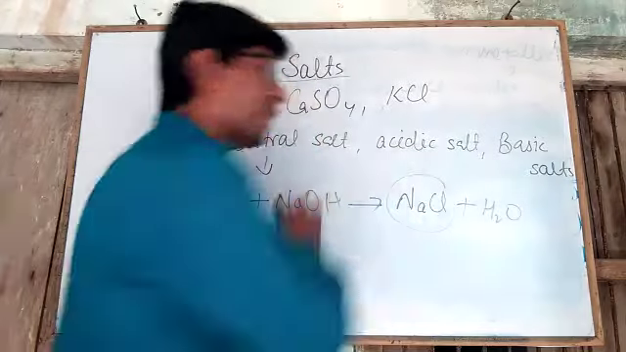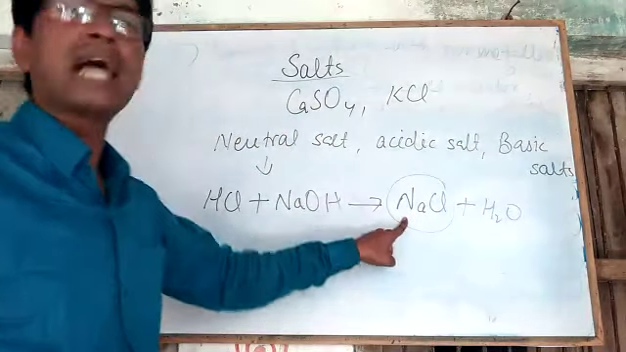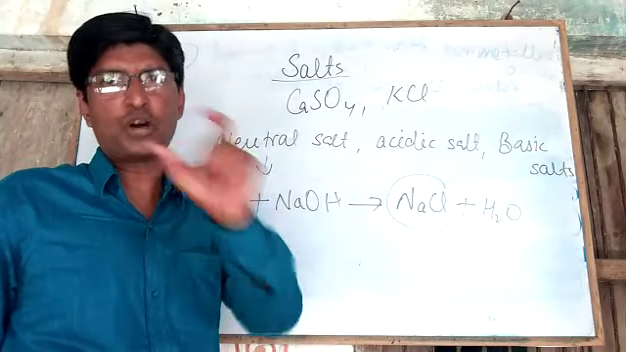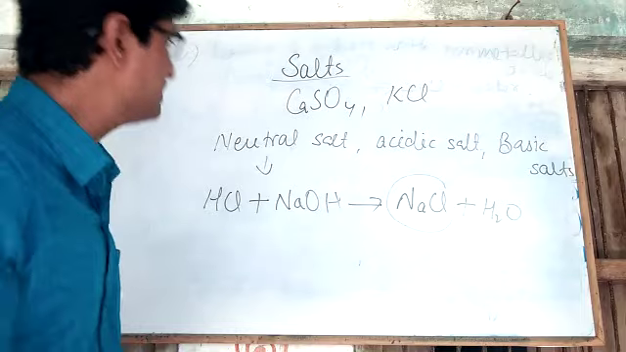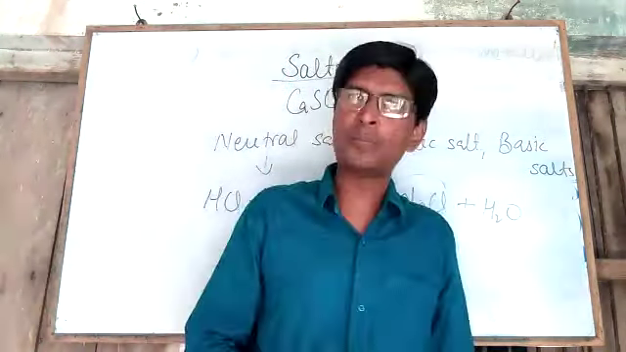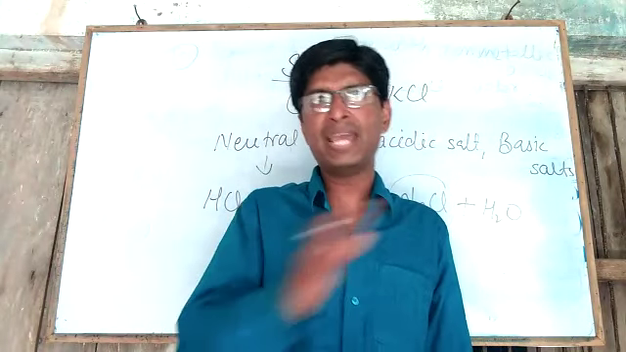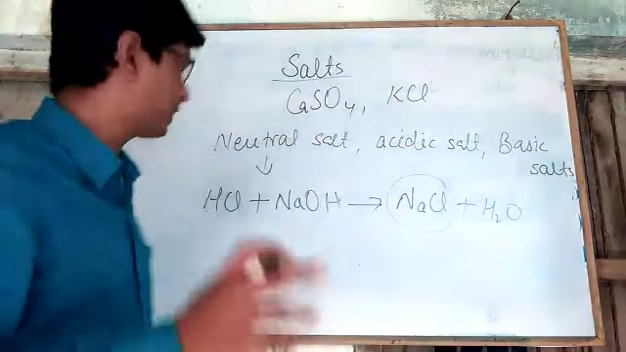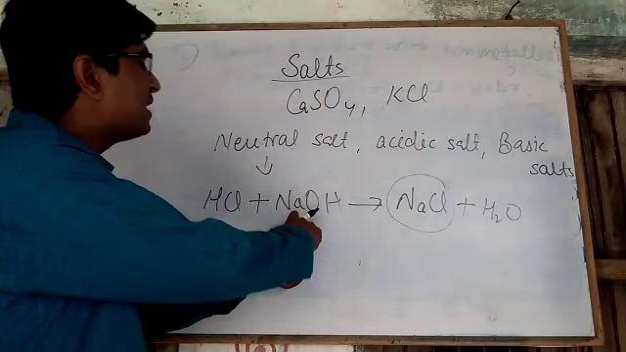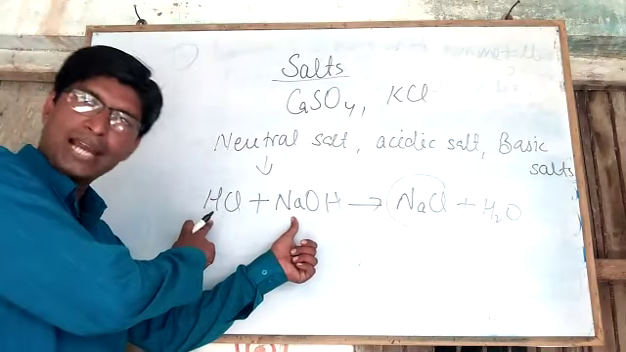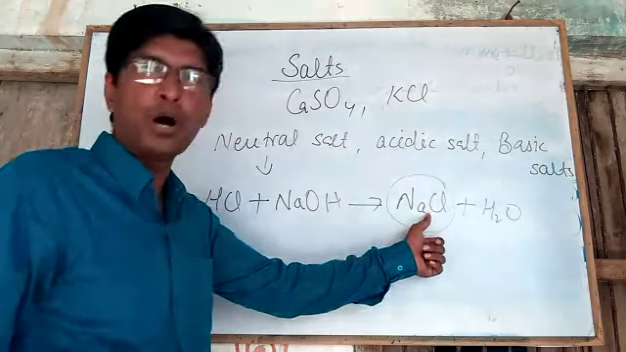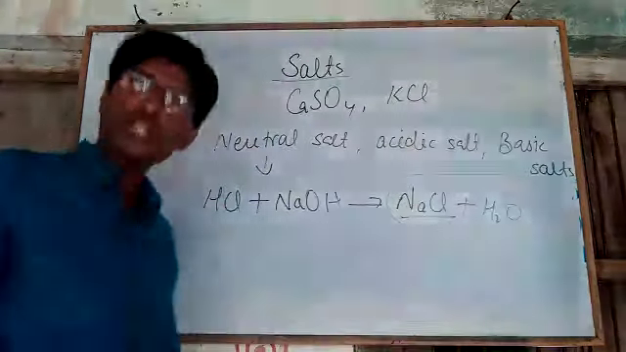So this sodium chloride will be a neutral salt because it is formed by the combination of a strong acid and a strong base. Hence, we can say that the salt formed by the combination of a strong acid and a strong base is called neutral salt. For example, when hydrochloric acid, a strong acid, reacts with sodium hydroxide, a strong base, sodium chloride is formed, and this salt will be neutral.